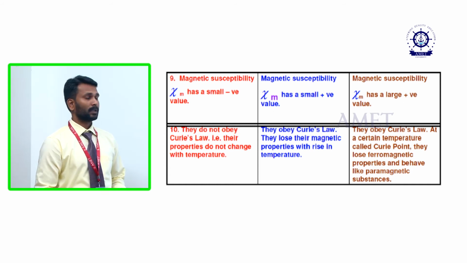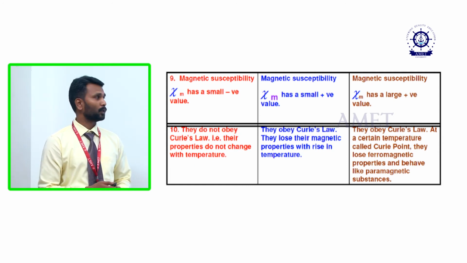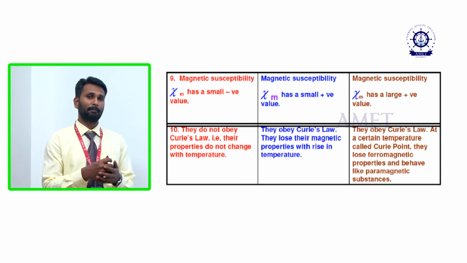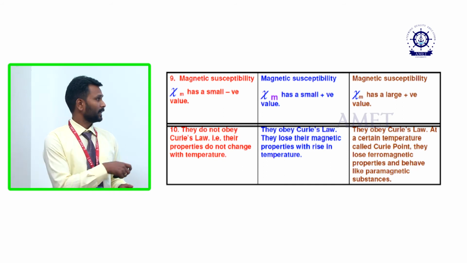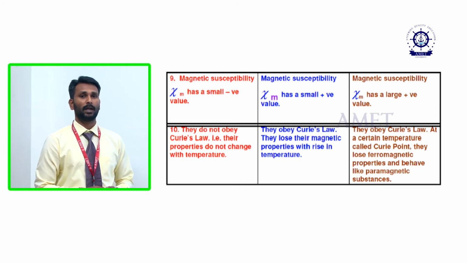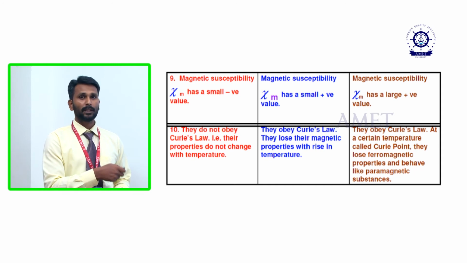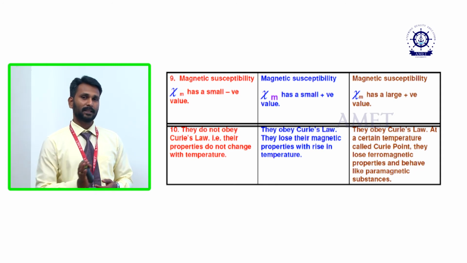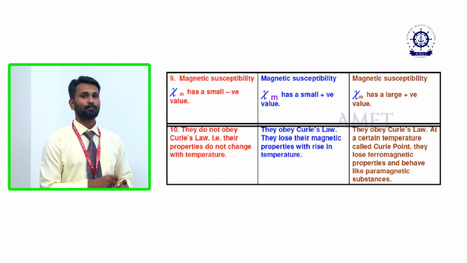The last one is the Curie law. Diamagnetic materials do not obey the Curie law; their properties do not change with temperature. What is the Curie law? Whenever we increase the temperature, nothing changes in the diamagnetic material, so they do not obey the Curie law. But paramagnetic materials obey the Curie law. When you increase the temperature, they lose their magnetization.